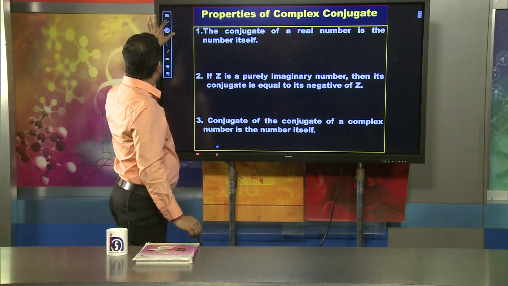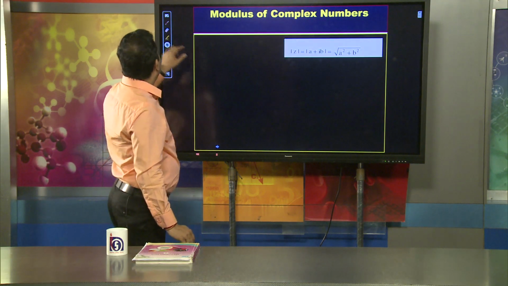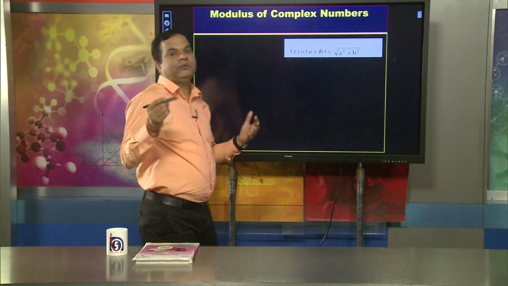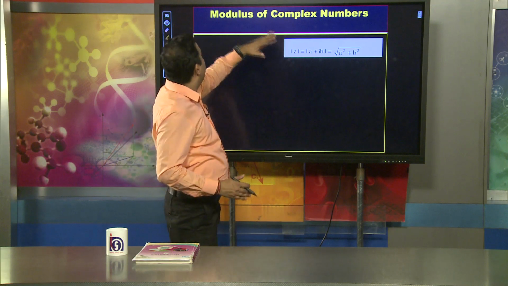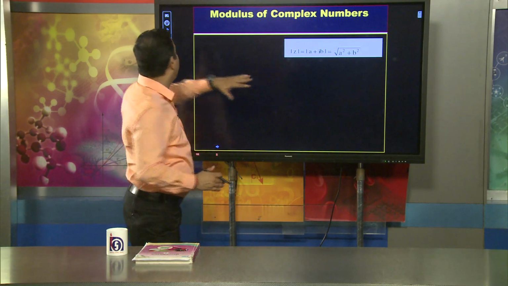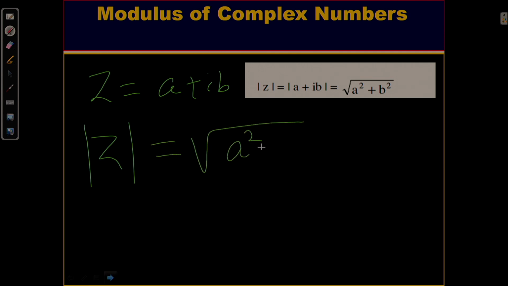When talking about the modulus of a complex number, remember that it is very important. In general, we already know the modulus in the case of a real number. In the case of a complex number, suppose I take z equal to a plus ib. We know that the modulus is represented like this: |z| equals the square root of the real part a squared plus b squared.